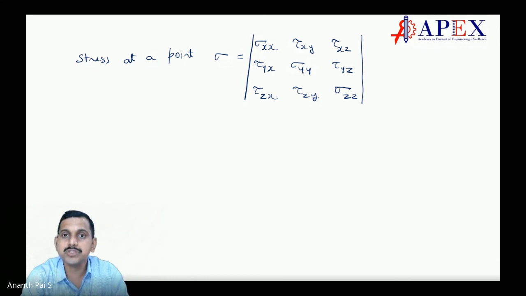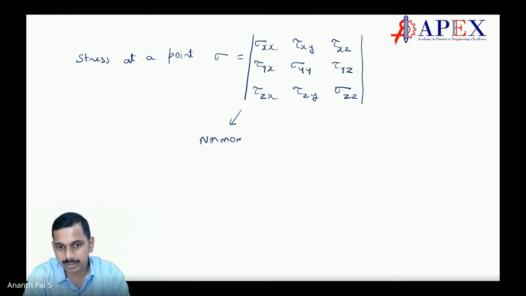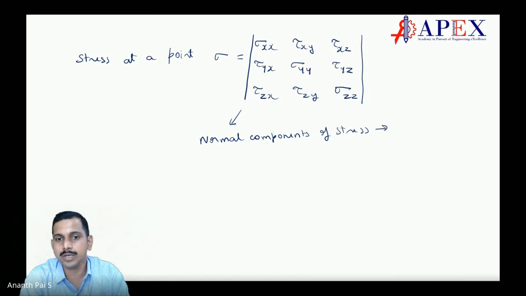This forms the total stress tensor, and the stress tensor has normal components of stress. What are those? Sigma xx, sigma yy, and sigma zz.